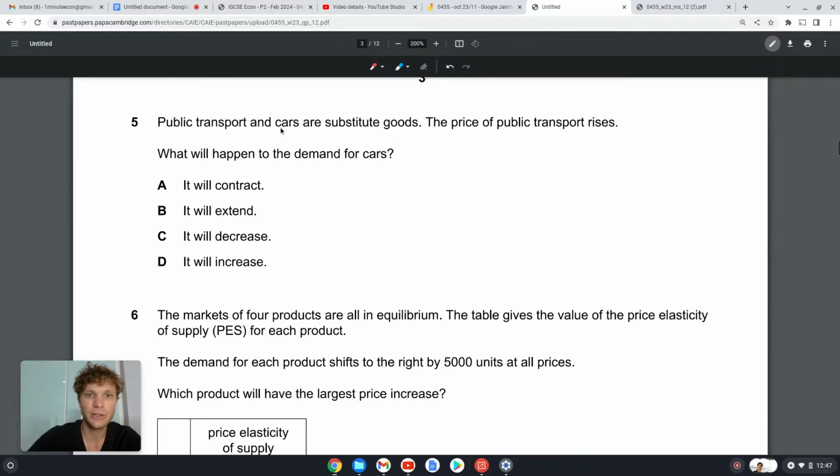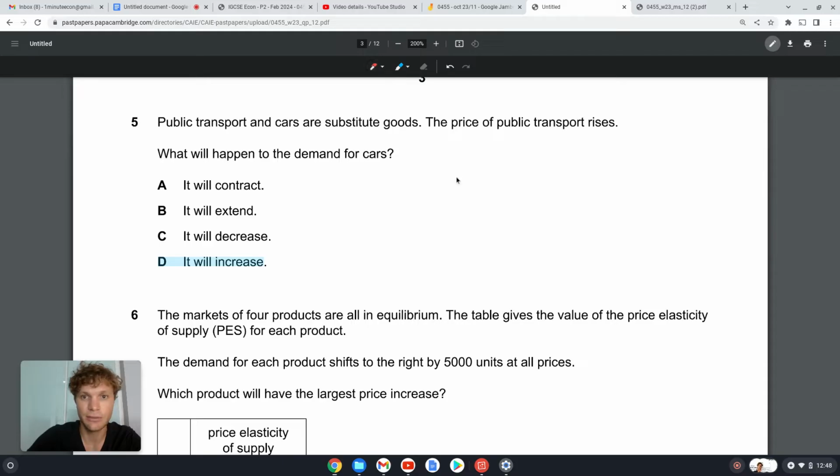Public transport and cars are substitute goods. Okay, the price of public transport rises. So we've got cars, right, and we've got public transport. If public transport becomes more expensive, then we're most likely going to want to drive cars, right? So the demand for cars is going to increase. Okay, so an increase in demand should be D.